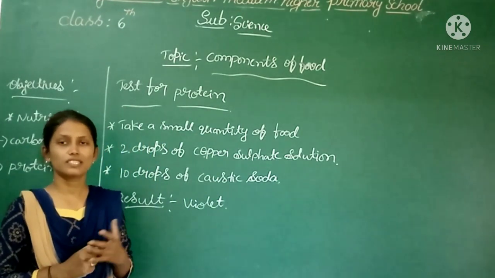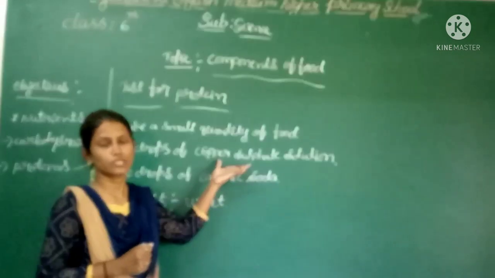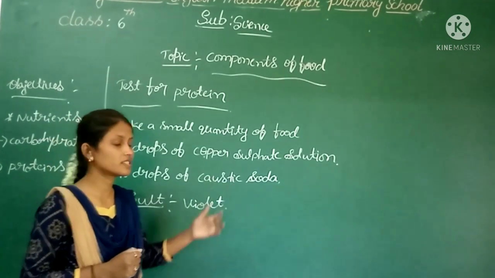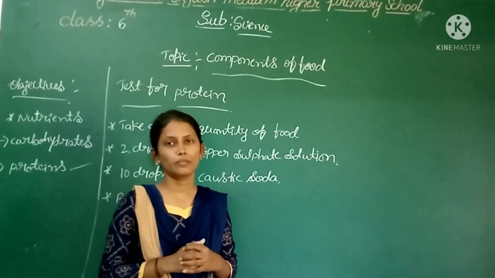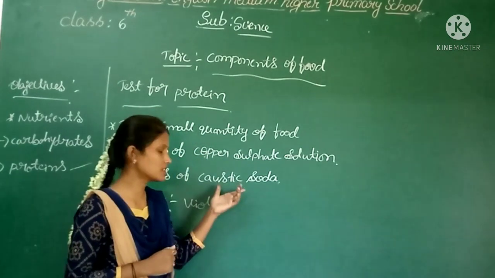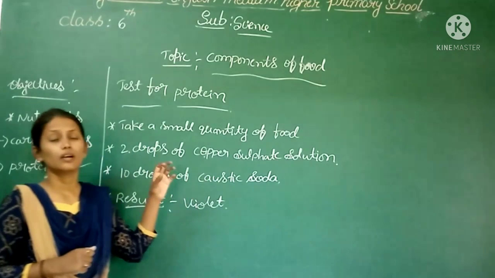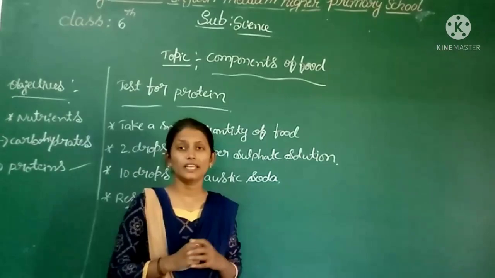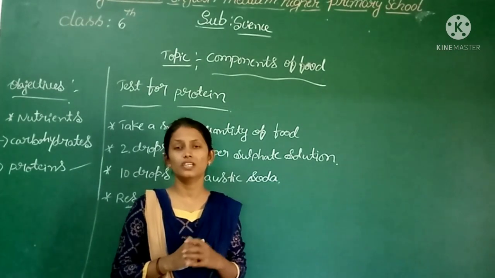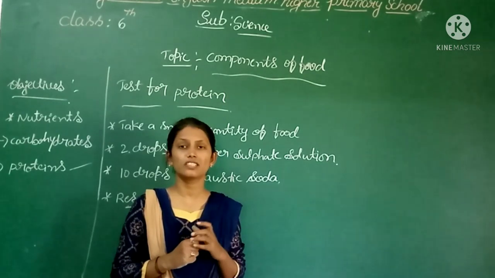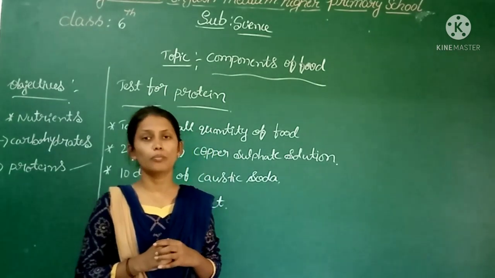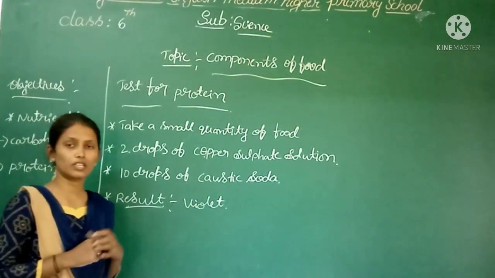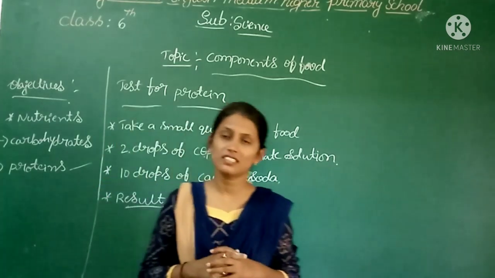Dear children, as I said before, we have already prepared the copper sulfate solution. Caustic soda we also call sodium hydroxide solution. By using these materials we can test the presence of protein in our food item. Take a small quantity of the food item for the test. If your food is in solid form, make it a powder or paste. Then add 10 drops of water to that and make it a solution.